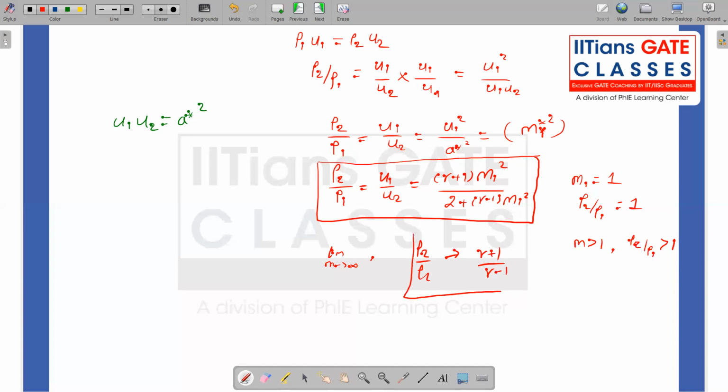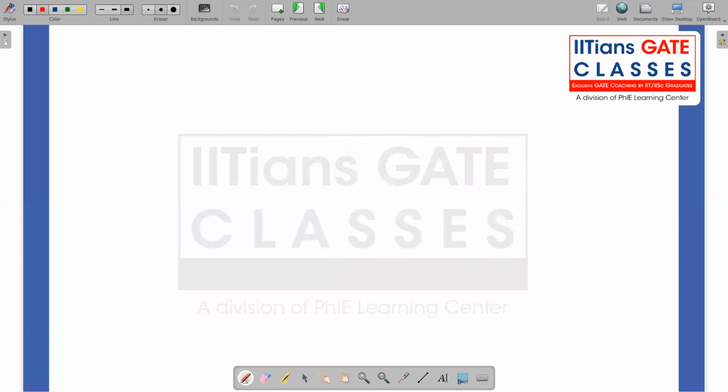So it goes to a finite value. For gamma equal to 1.4, I get rho 2 by rho 1 tending to 6 for M1 tending to infinity. So this is the density change across the shock wave.